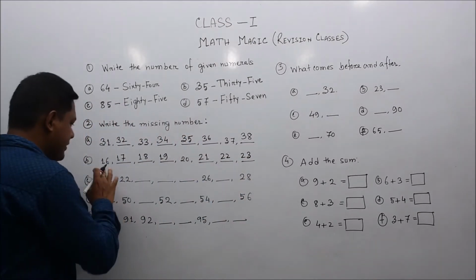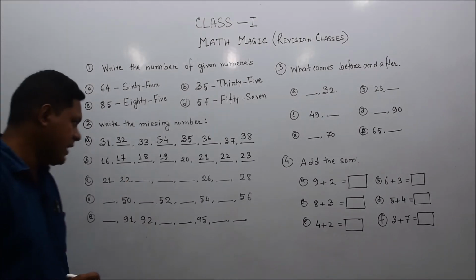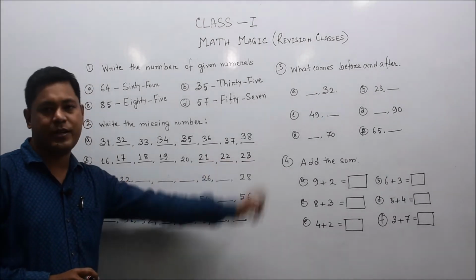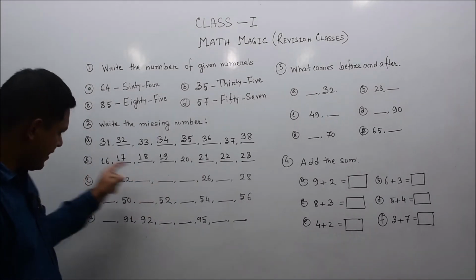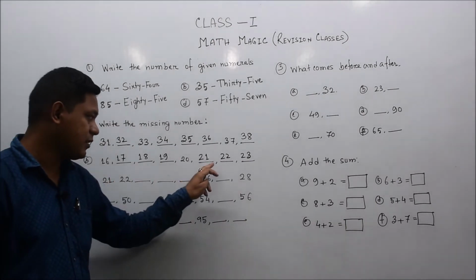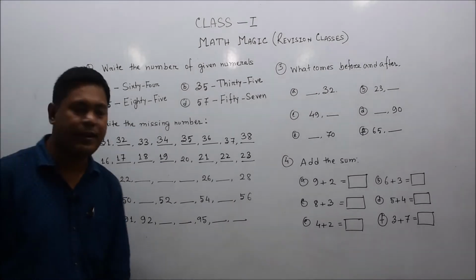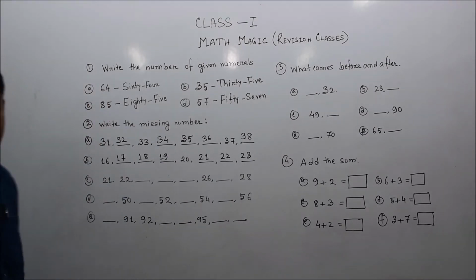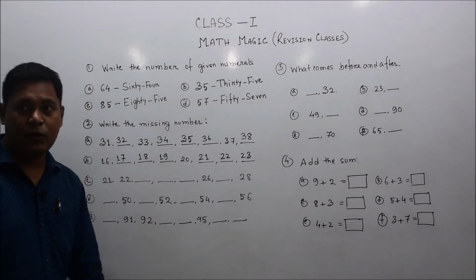Okay, six numbers are missing, and here are the six numbers: 17, 18, 19, and after 20, 21, 22, 23, because 16 and 20 are already given. Fine, dear students, it is easy this way. All are in chronological order.